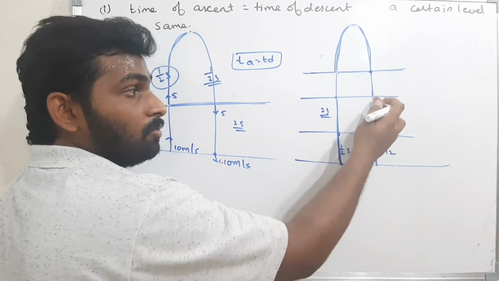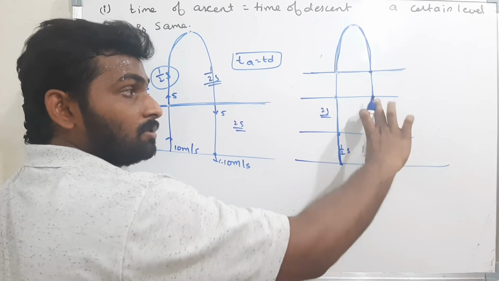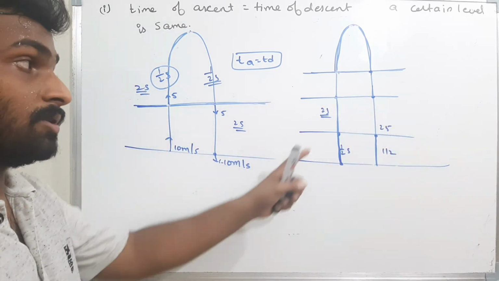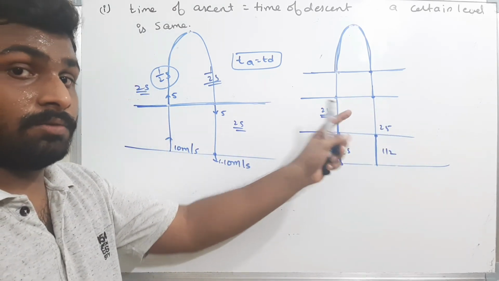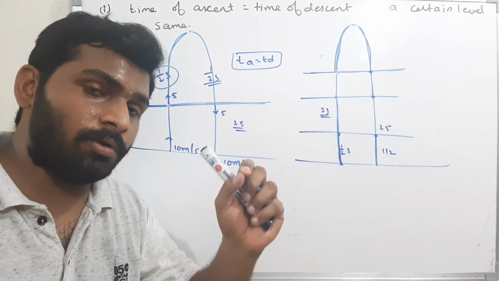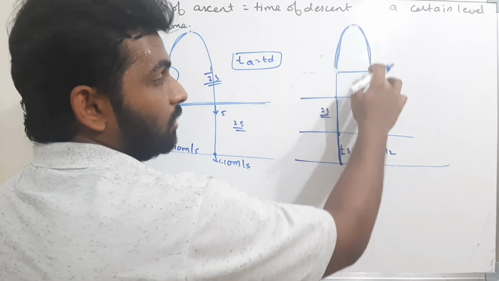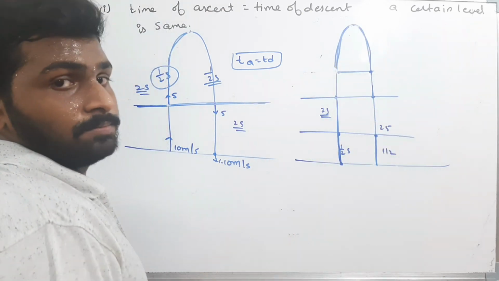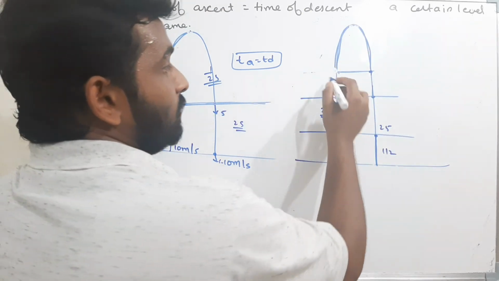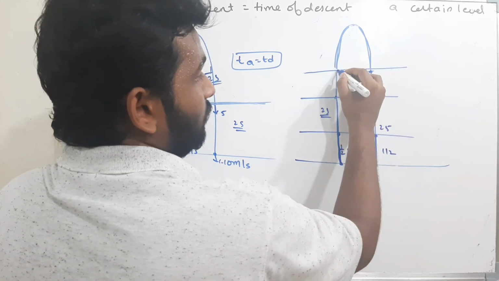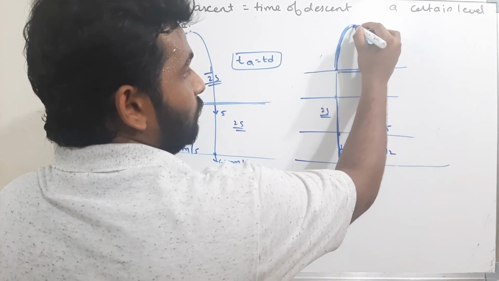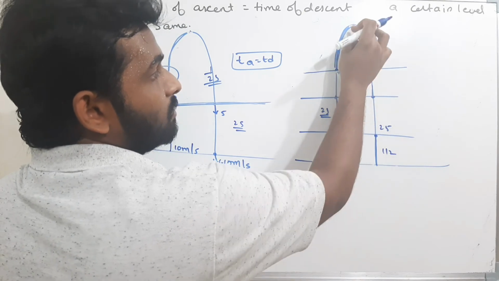The time taken by the body to move from this point to the ground is 2 seconds. Always, I think this is clear. What is the meaning of this? When you are solving the problem, this is a very important concept. Please remember this: time of ascent is equal to time of descent to a certain level. That means, if this is a reference level, the time of ascent from here to here and the time of descent from here to here is the same.